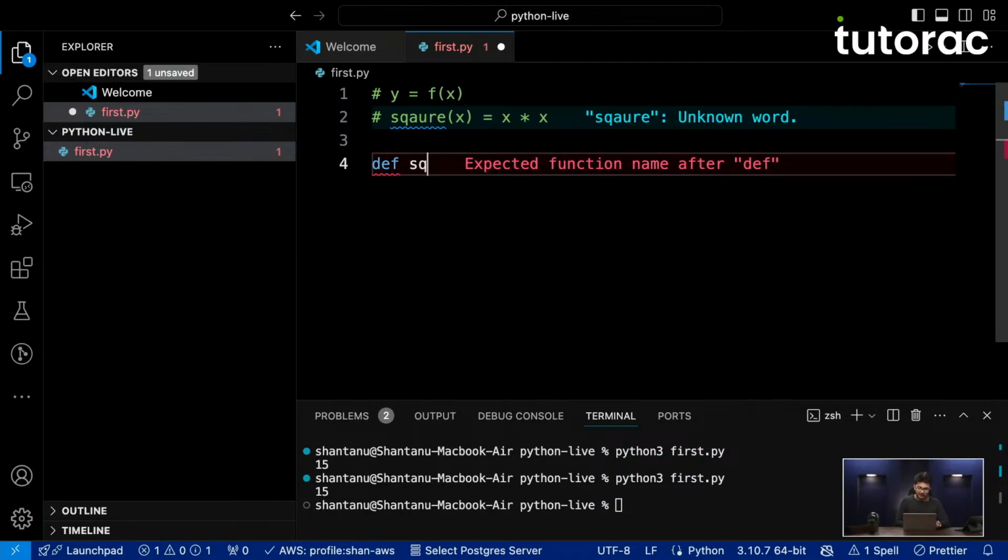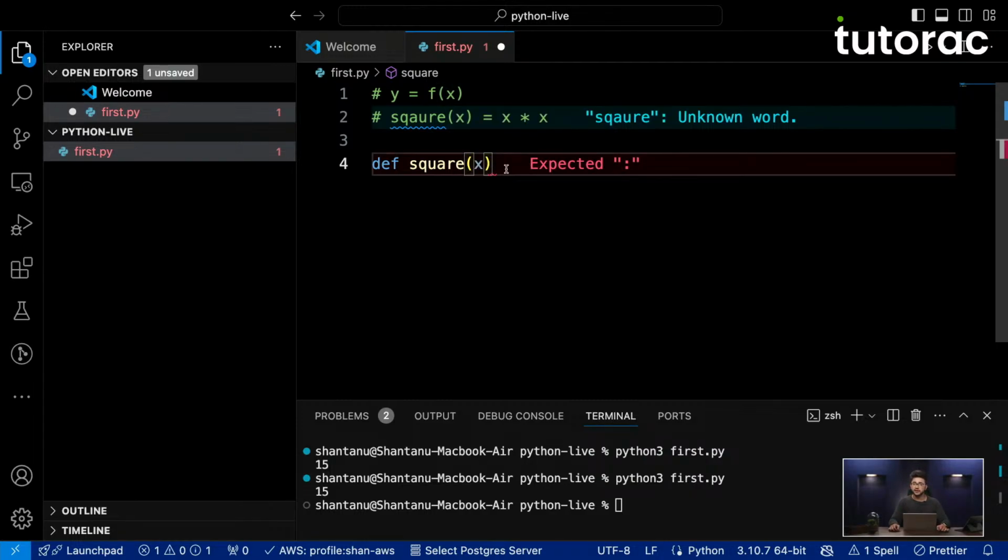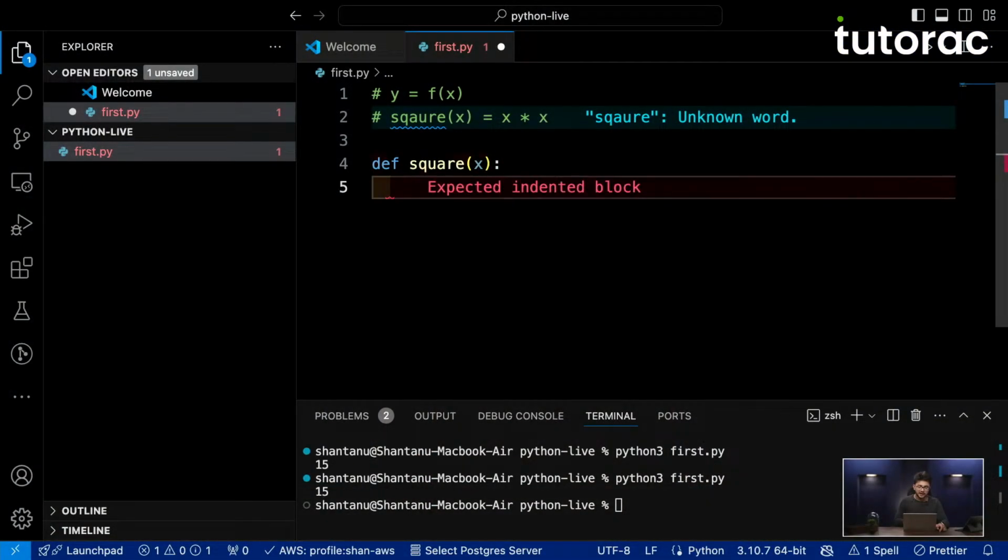So def, followed by the name of the function, which in this case is square, followed by a set of parentheses, which you can see in yellow, which define the variables that this function is going to depend on. Because x is the only independent variable here, inside the brackets I will write x, followed by a colon, which tells us that now I need to write the body of the function.